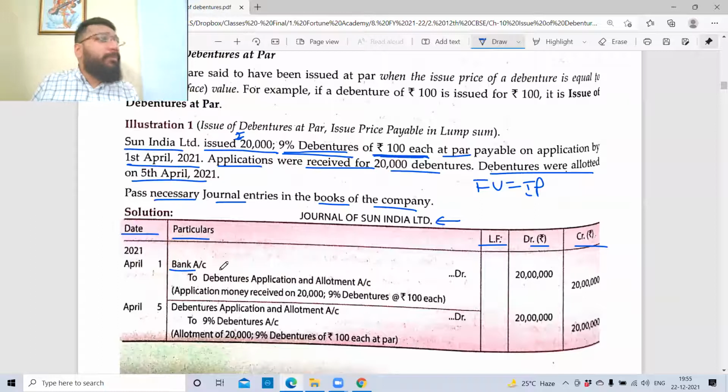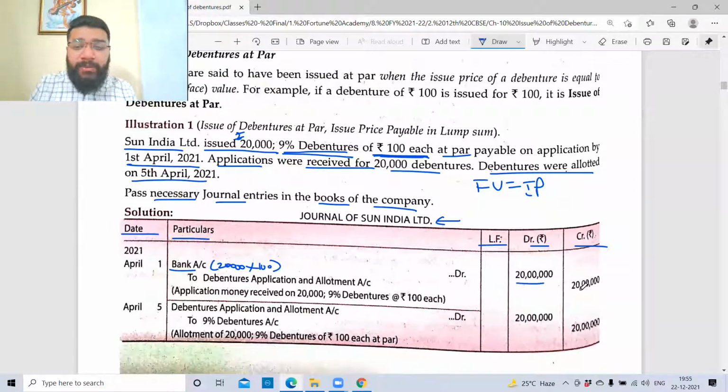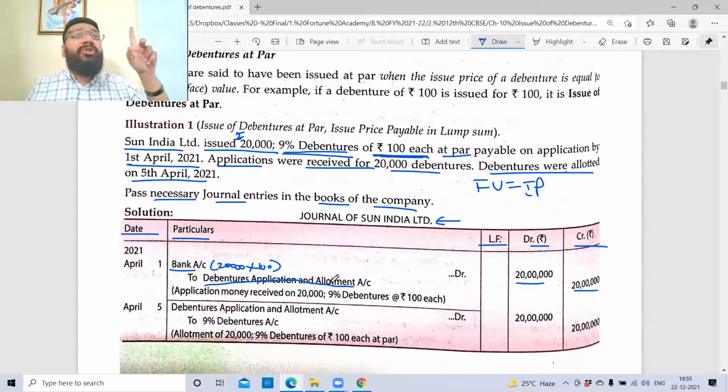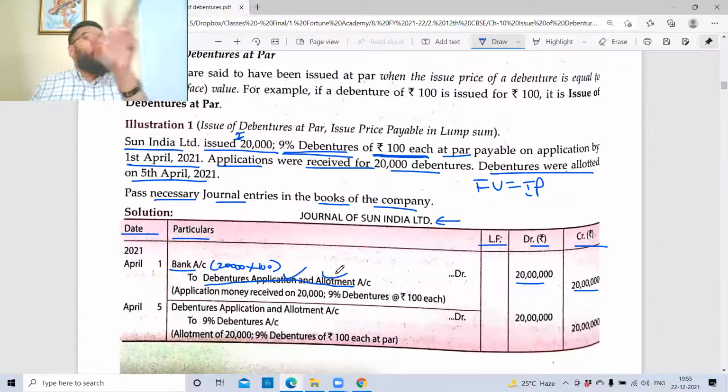How many debentures have been issued? 20,000. And each debenture costs 100 rupees. So 20,000 times 100 is 20 lakh rupees. Bank debit, To, not 9% debentures, because again here there is a concept of minimum subscription. So, To debenture application and allotment. We studied in the share chapter that when you're doing a lump sum issue, application and allotment will happen together. So you'll open the account called To debenture application and allotment, 20 lakhs. Check for the minimum subscription. Once the minimum subscription is met, yes.